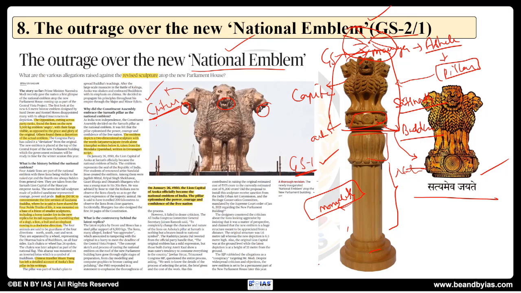Now on the basis of it, we can do the critical analysis of the same, but however more focus has to be given to this background, क्योंकि यहाँ पर UPSC में अगर question पूछा है तो maybe they may focus on this, the pillar construction and the art of Mauryans and their contributions. So this is all about it, and the adoption of the same, like January 26, 1950, the lion capital of Ashoka officially became the national emblem of India with certain modifications. So this is all important for this particular one.